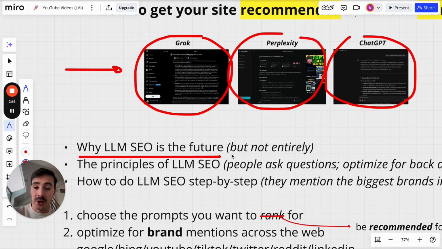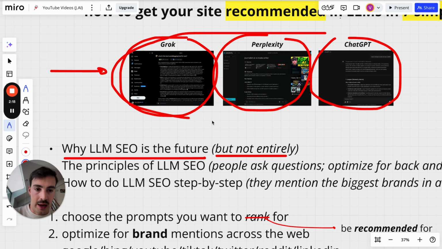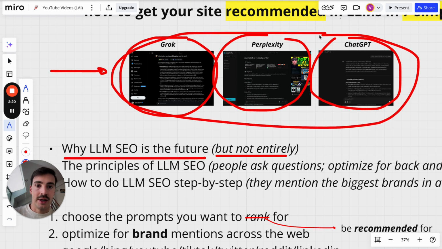And the reason why I say not entirely is because, yes, a lot of queries can now be searched on these types of products, but still, there's a lot of searches that still make more sense to search on the classic search engine like Google or Bing. So again, it is the future for some searches, not for all of them, okay? For example, if you're looking for a local business, most likely you'll search on Google and then go through Google Maps. You won't necessarily search ChatGPT for that, at least not as of now, okay?